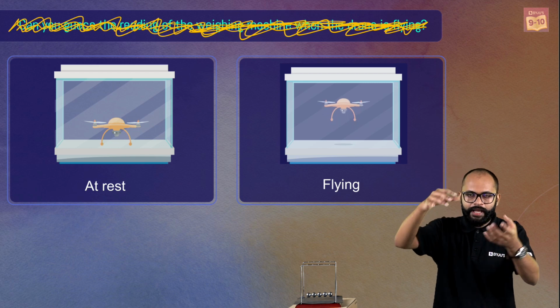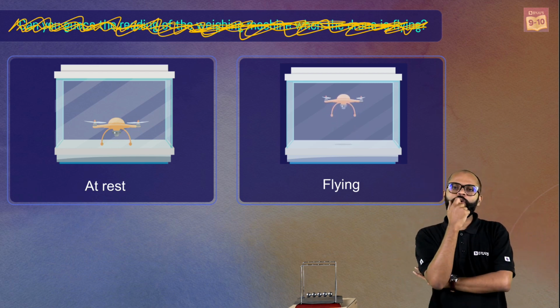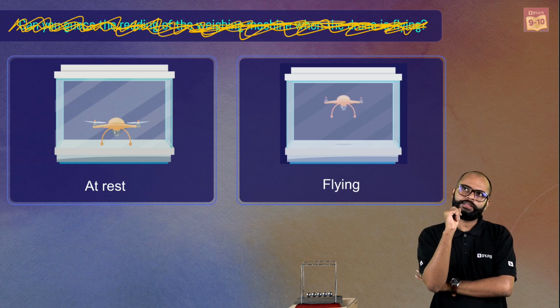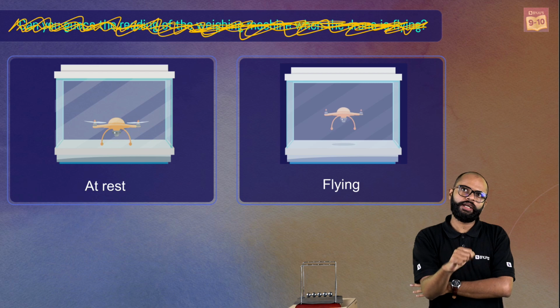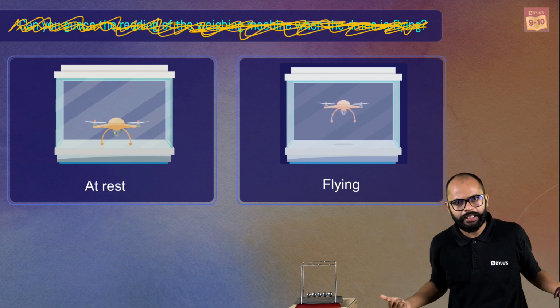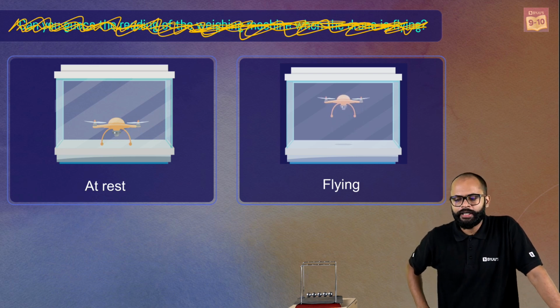In that masterclass, it was shown that when a drone is flying, dry ice was brought near it. The smoke from the dry ice showed the drone pulling the air and pushing the air down. So the drone is pushing the air down. Now, Newton's third law says, if the drone is pushing the air down, the air is pushing the drone up. That is how the drone is flying. Simple. That's how it flies.